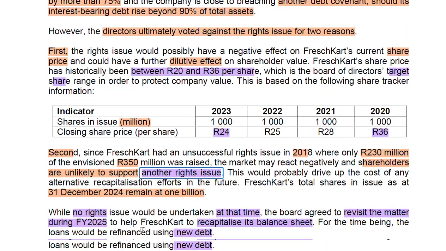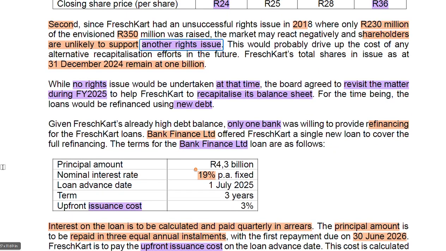If we go down, it starts from this paragraph. The director said they aren't suggesting that we go with a rights issue at the moment, but they will revisit it during the following year to see if going for a rights issue will assist in recapitalizing the balance sheet of the company.